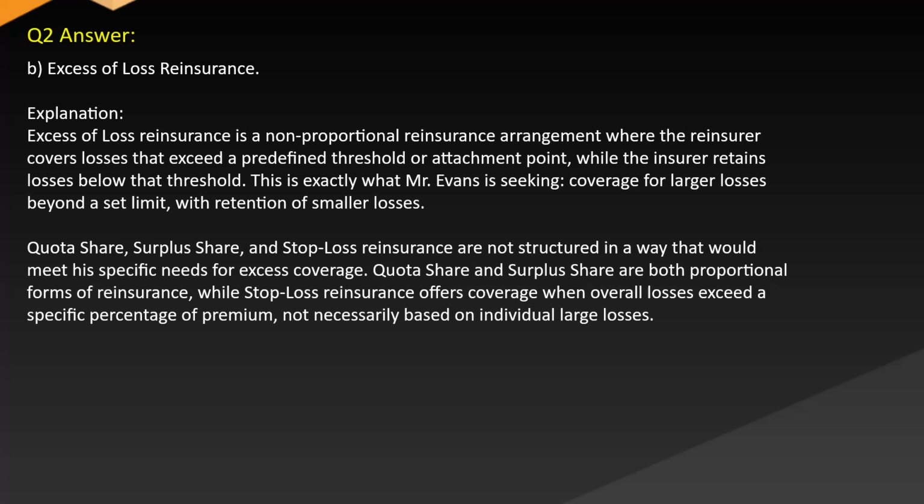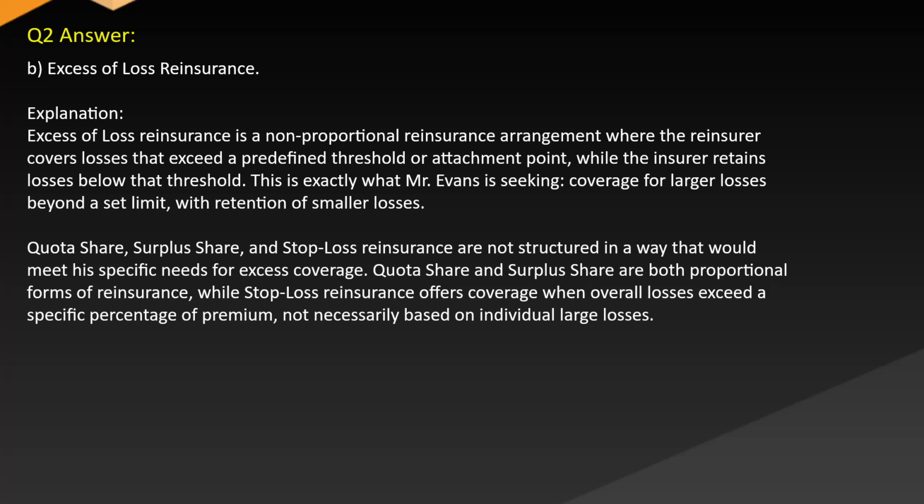Answer. B. Excess of loss reinsurance. Explanation. Excess of loss reinsurance is a non-proportional reinsurance arrangement where the reinsurer covers losses that exceed a predefined threshold or attachment point, while the insurer retains losses below that threshold. This is exactly what Mr. Evans is seeking: coverage for larger losses beyond a set limit with retention of smaller losses.